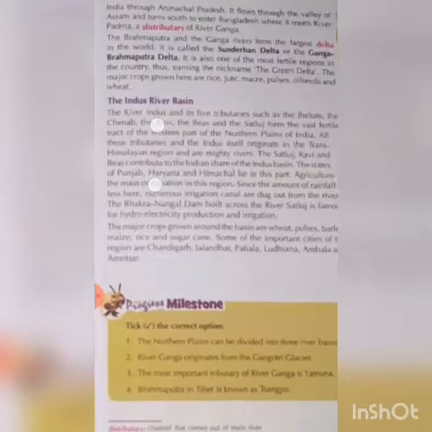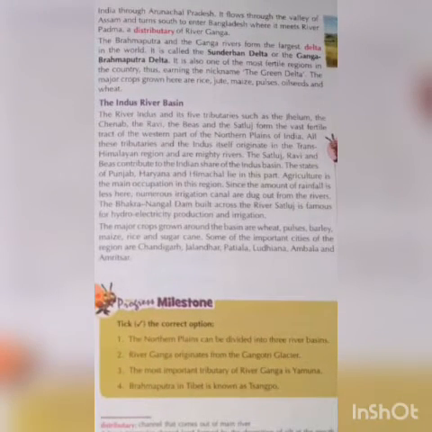Today we are going to start our new topic, the Indus River Basin.